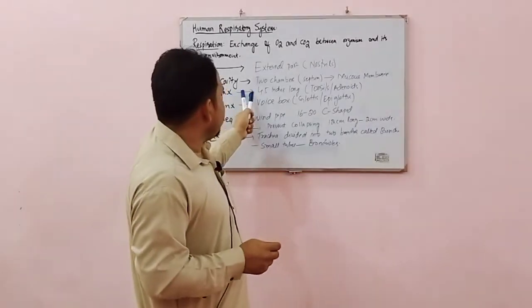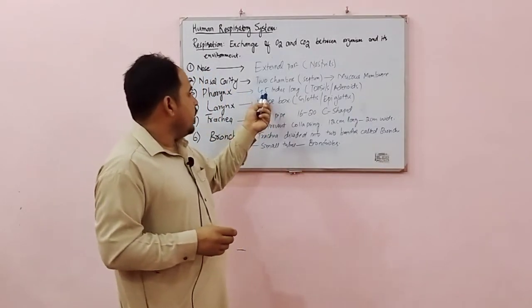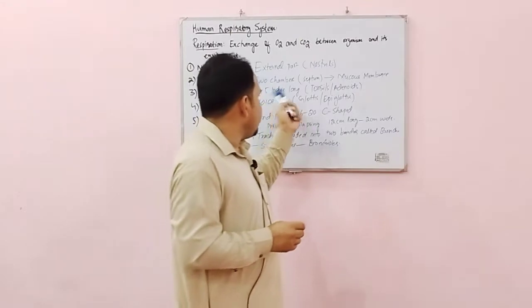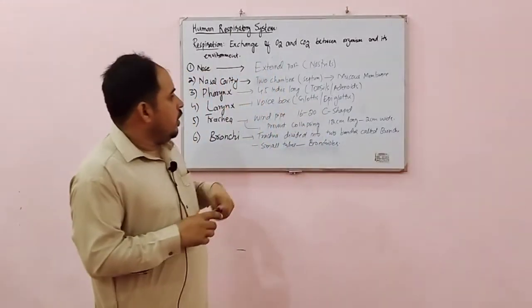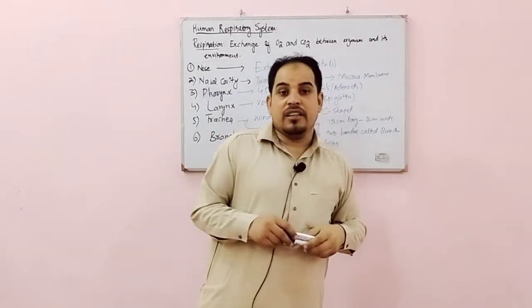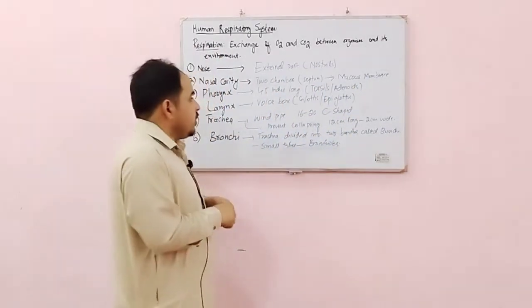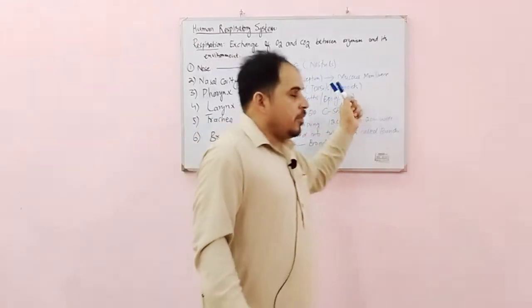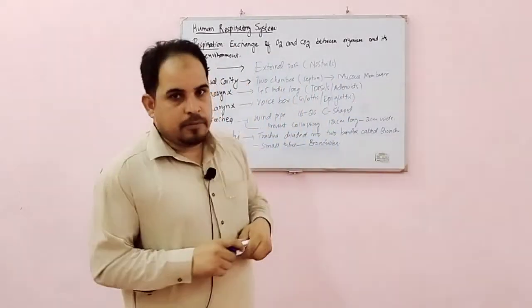The other one, the air will go through the pharynx. The anatomy of the pharynx is that it is 4.5 inches long, and it also contains tonsils and adenoids, which are organs of the lymphatic system, which is also responsible for preventing different microorganisms.